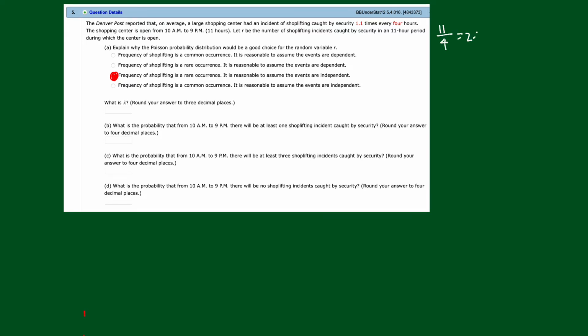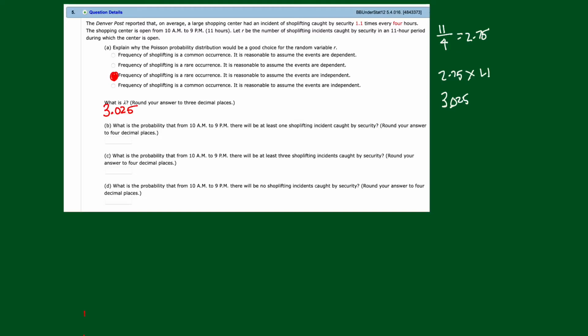There's 2.75 of those periods, right? There's the first 4 hours, the second 4 hours, that's 8 hours, and then there's 3/4 left. Now every one of those periods we catch 1.1 shoplifting incidents. So why don't we take that 1.1 and multiply it? How about 2.75 times 1.1? So that number comes out to 3.025, to 3 decimal places. So let's claim over here that lambda, the expected number in 11 hours, is 3.025.